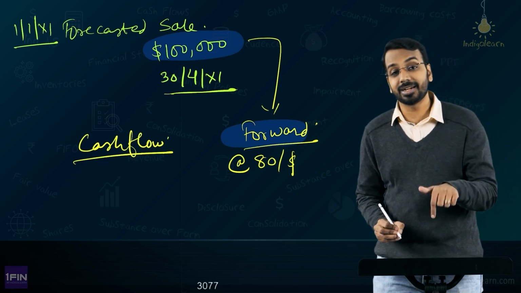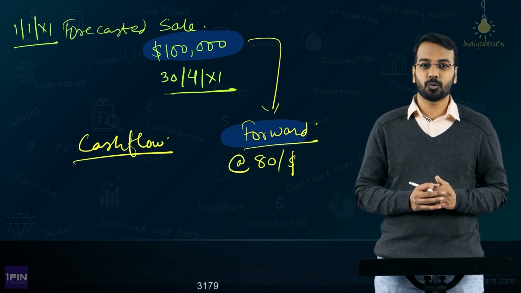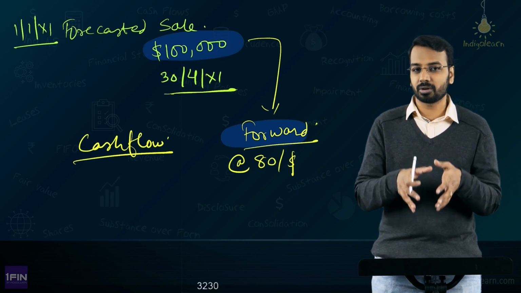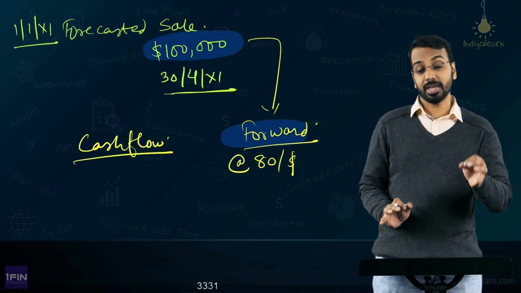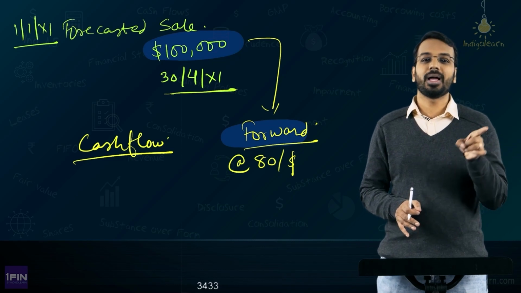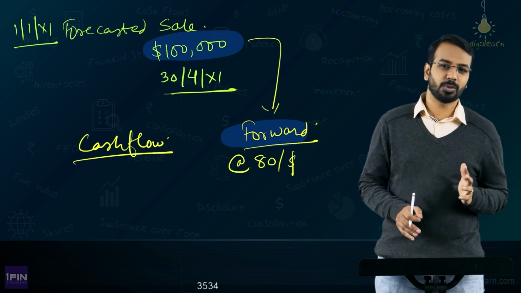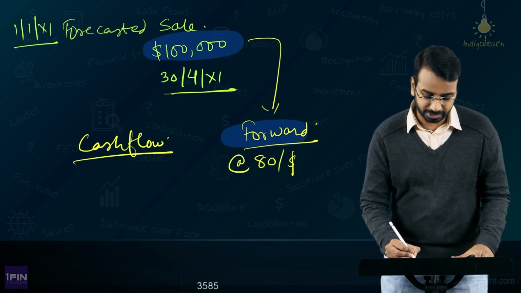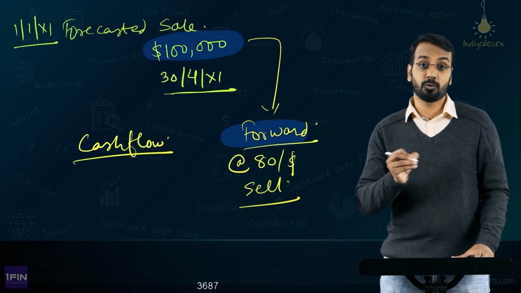And why has the entity entered into this cash flow hedge? To protect itself from variability in its cash flow, because now once this forward contract has been entered into, the entity can easily relax and say that, okay, on 30th of April, I will receive $1 lakh. There is somebody who will buy this $1 lakh and give me at the rate of 80, I will get 80 lakh rupees, because you have entered into a forward contract at 80 to sell $1 lakh. Now, this is a cash flow hedge.